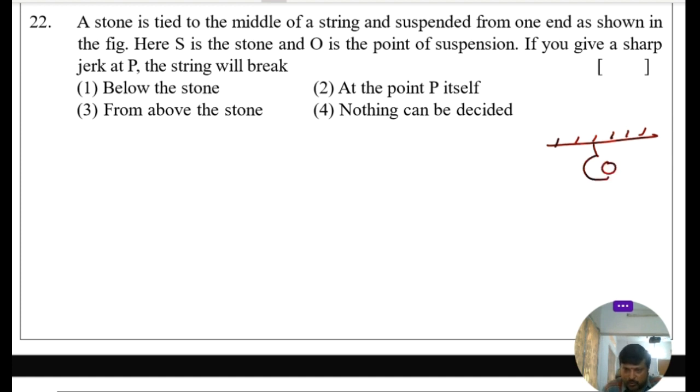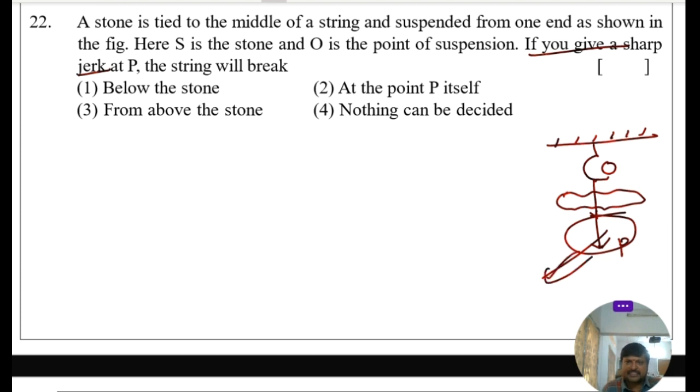Here is the point O. This is the stone, it is suspended. And here is point P. If you give a sharp jerk at P, what happens? This is the sharp jerk. Sharp jerk means suddenly. This motion is not shared by the upper part of the string. That's why only at the point P the string will break. So the string will break at the point P itself. So option 2, this is due to inertia of rest.